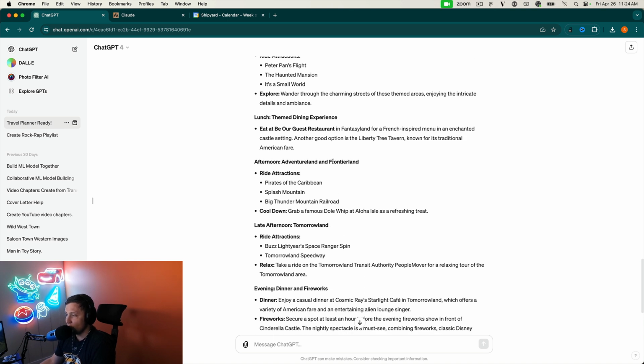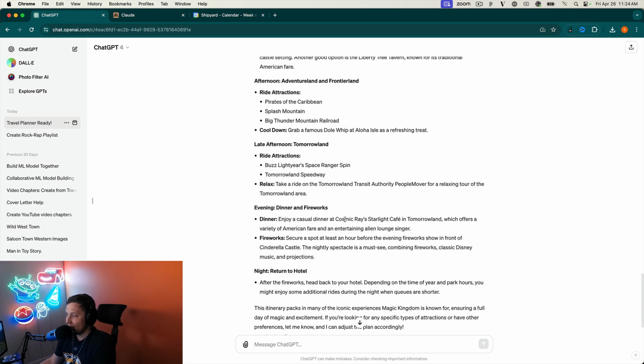Afternoon, Adventureland and Frontierland, so Pirates, Splash Mountain, Big Thunder Mountain Railroad, and then get a Dole Whip. And then later in the afternoon, let's go to Tomorrowland and do Buzz Lightyear's Space Ranger Spin in Tomorrowland, which is pretty cool. And then enjoy a casual dinner at Cosmic Ray's Starlight Cafe in Tomorrowland.